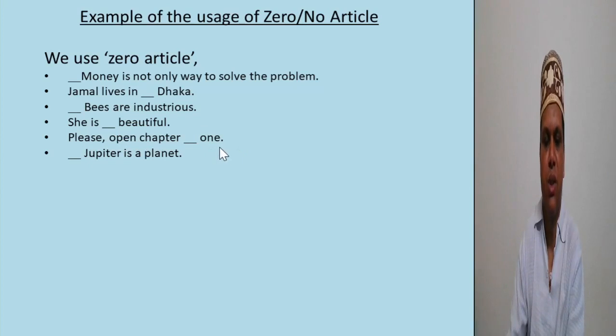Here 1 is a cardinal number followed by chapter, a noun. So for a cardinal number we do not use any article. Jupiter is a planet. Here Jupiter is the name of a planet. So before Jupiter we do not use any article. Before Neptune, before Mars, before Uranus, we do not use any article.